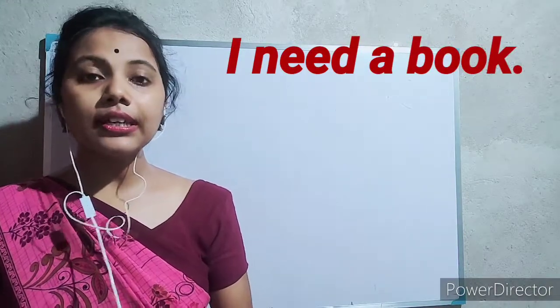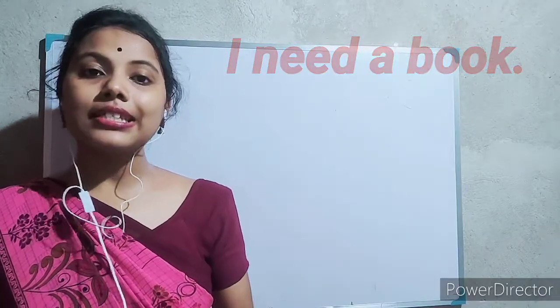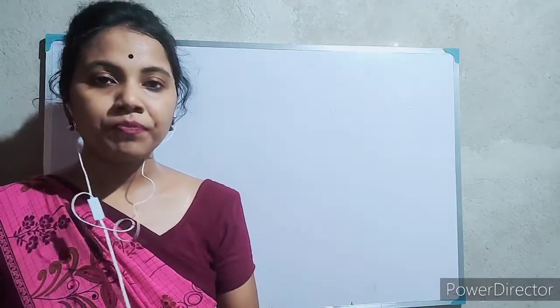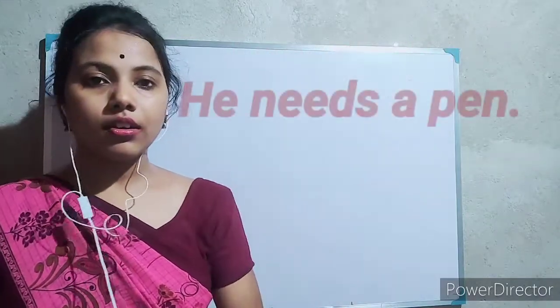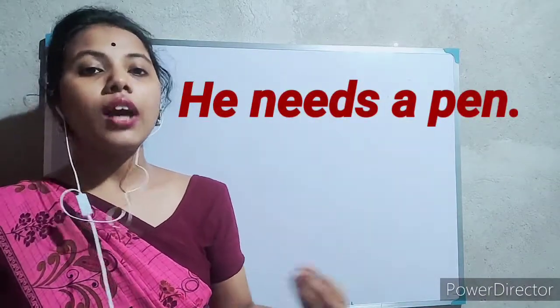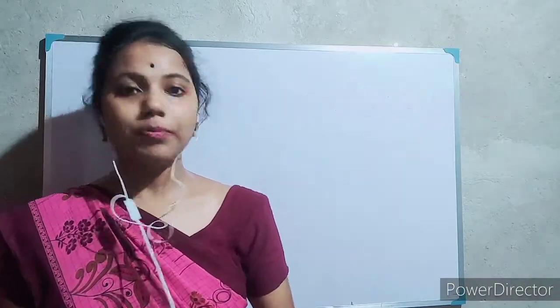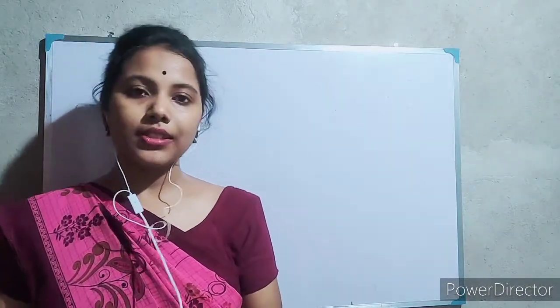So that means here I actually have the necessity of having a book. He needs a pen. So again you see, he has the necessity of having a pen. So need can also be used as the regular verb. Please remember that though it is a modal, it sometimes can be used as the main verb of the sentence also.